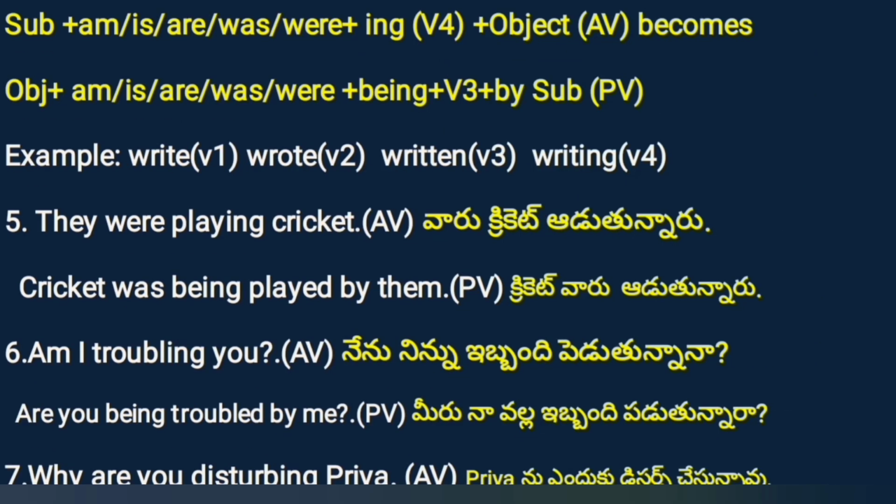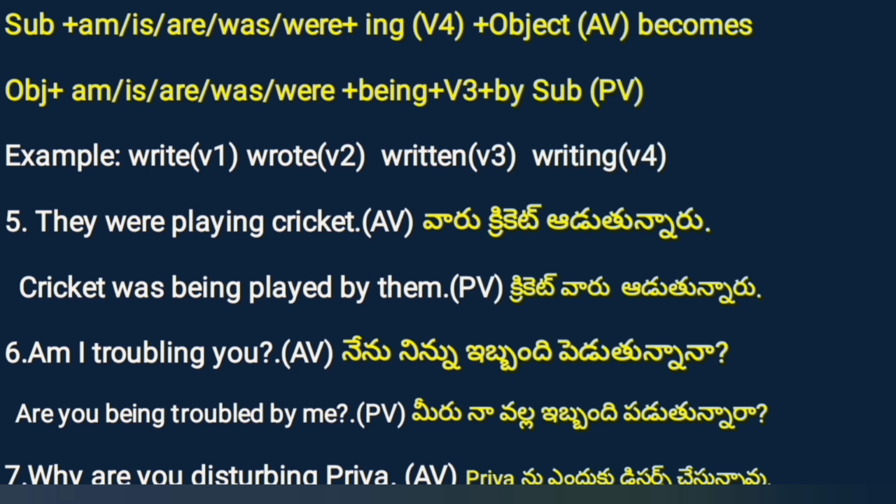Example 5. They were playing cricket. వారు cricket ఆడుతున్నారు. So we are highlighting they. It is past continuous tense. If you want to convert into passive voice, cricket is singular. That's why was, then being, then played, then by, then them. So they becomes them here. Cricket was being played by them. Cricket వారిచే ఆడబడుతున్నది. Passive voice. We are highlighting cricket in passive voice.